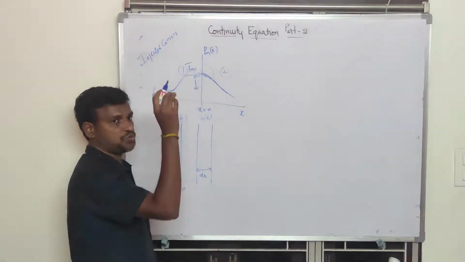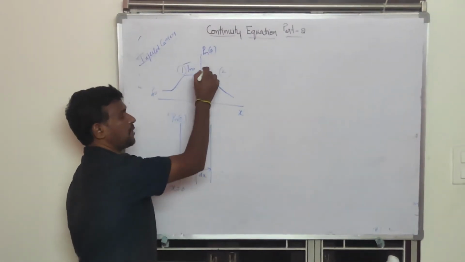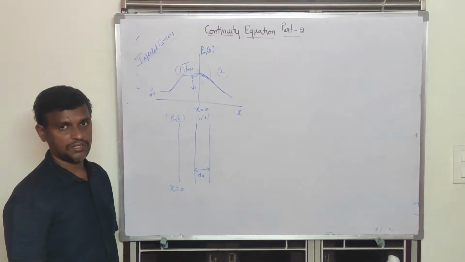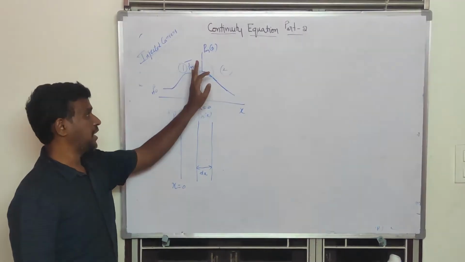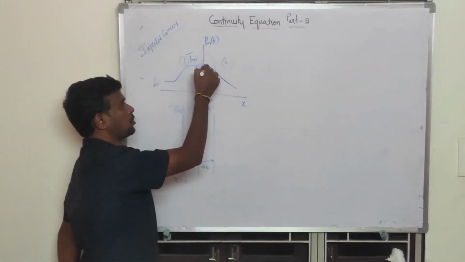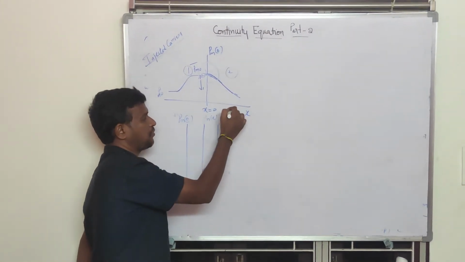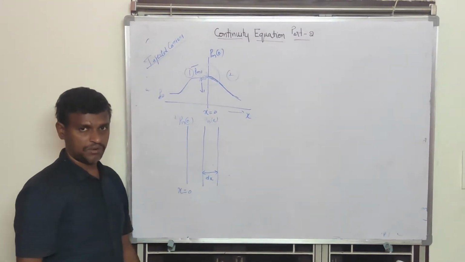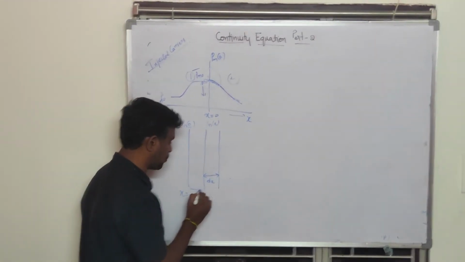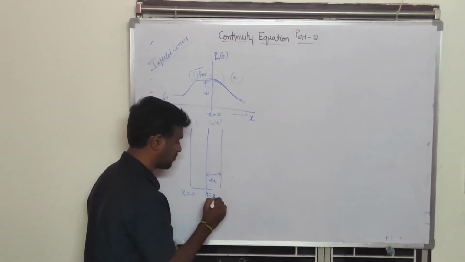As I switch off the light, some recombination takes place so that some carriers disappear, and at the same time some of the remaining holes cross x equal to 0 and move to some distance, from x equal to 0 to x equal to x.